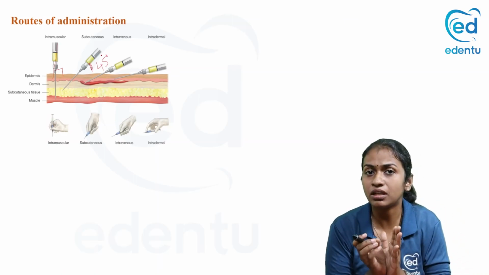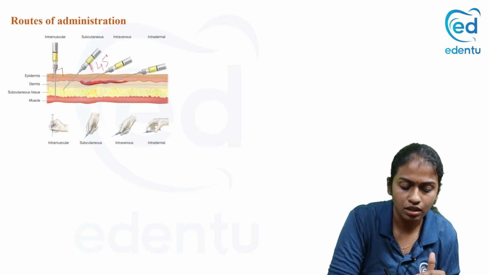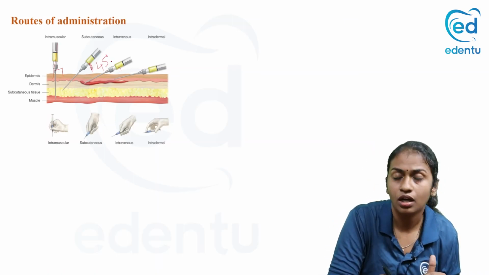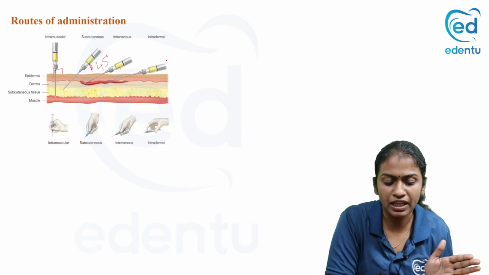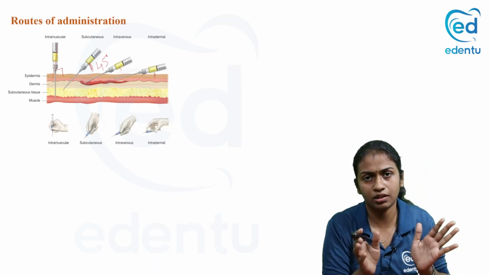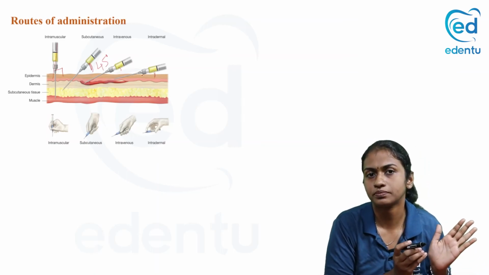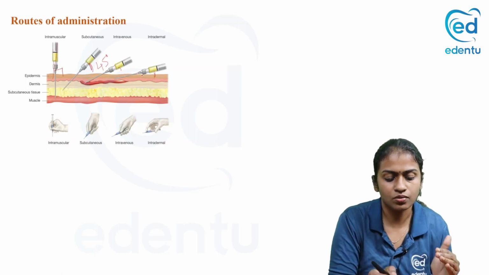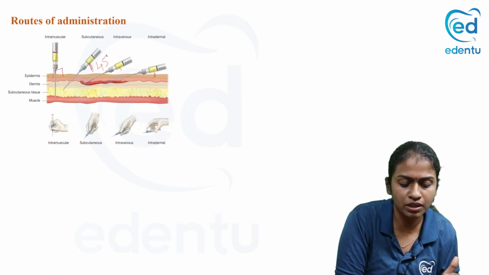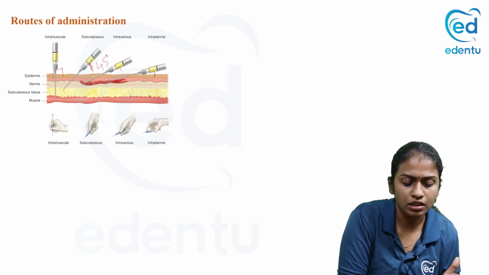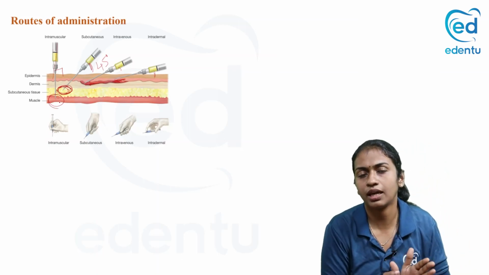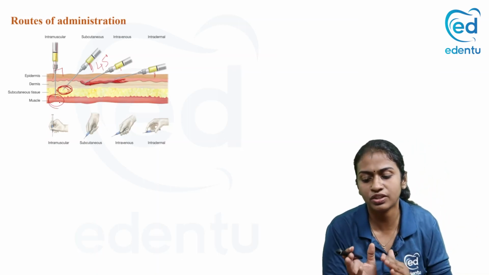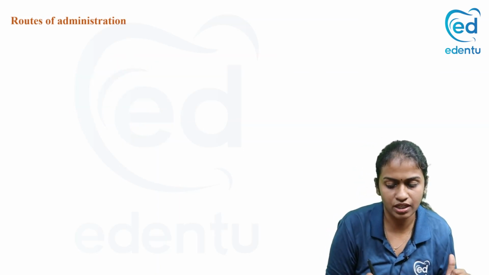When you are giving by intravenous route, again the angle reduces. You can see it should just reach the vein. The angle is around 15 to 20 degrees, and intradermal is almost 10 degrees, or very close to the skin. So this is where the intradermal injection is going, intravenous into the vein, subcutaneous into the subcutaneous fat tissue, intramuscular into the muscle. And then we have seen the merits and demerits of each of these routes of administration.